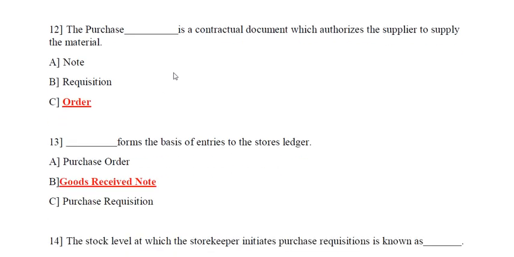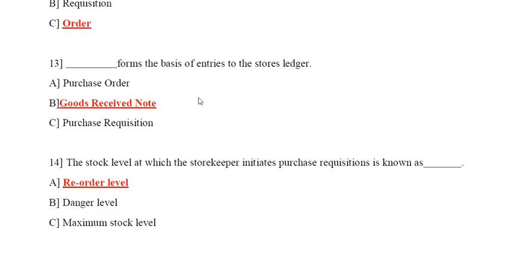Next question. The purchase dash is a contractual document which authorizes the supplier to supply the material. Options are note, requisition, or order. So the purchase order is a contractual document which authorizes the supplier to supply the material. The answer is order.